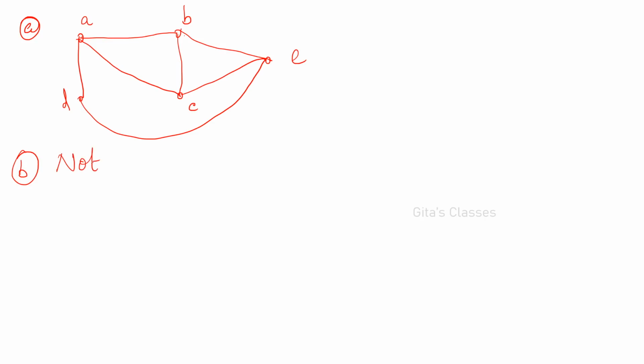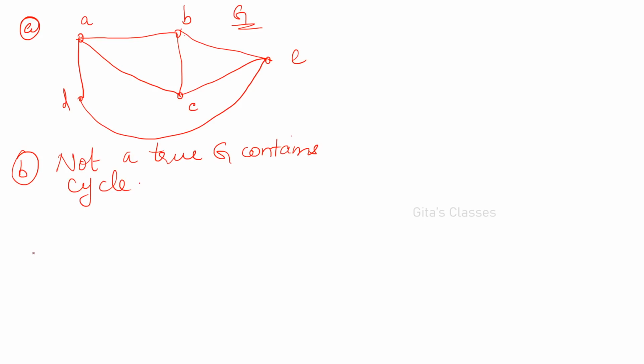Tree is a graph. I have given the definition of a tree, and you have to write that definition. Okay. A tree is a connected graph and it should not have a cycle or circuit. Here we have so many cycles. So it is not a tree, because the graph G contains a cycle. A tree will not have a cycle.